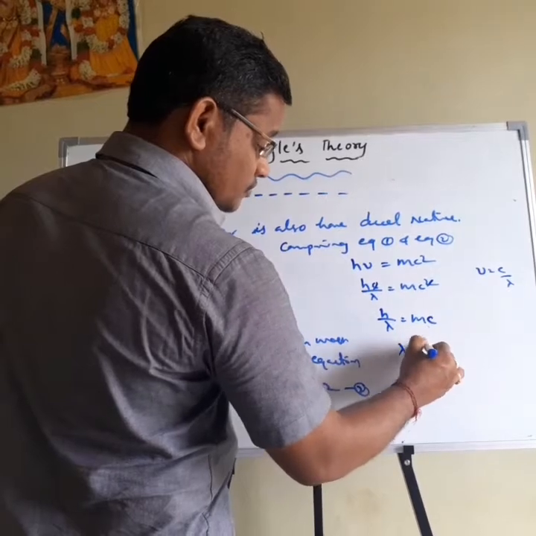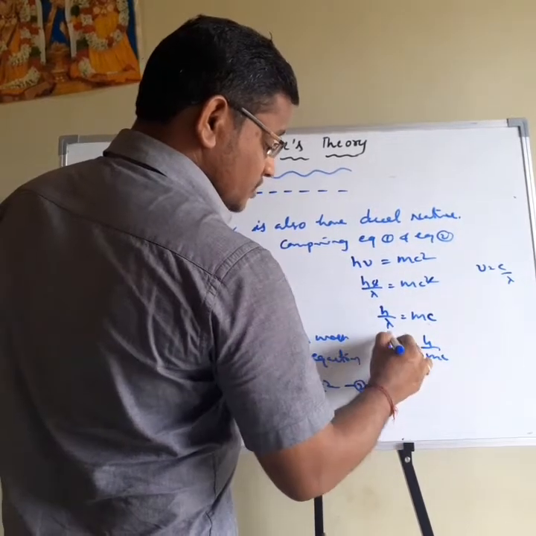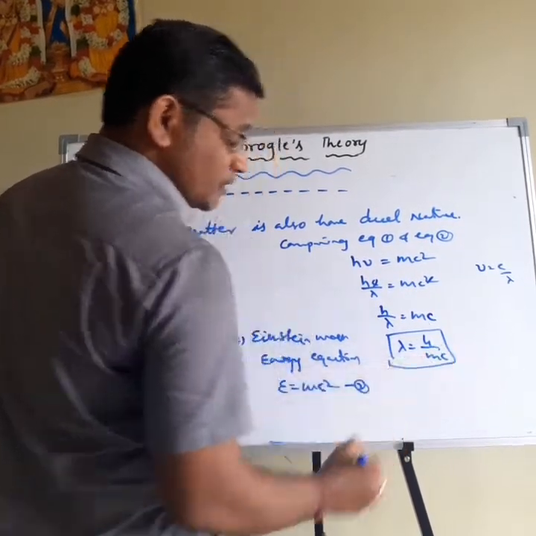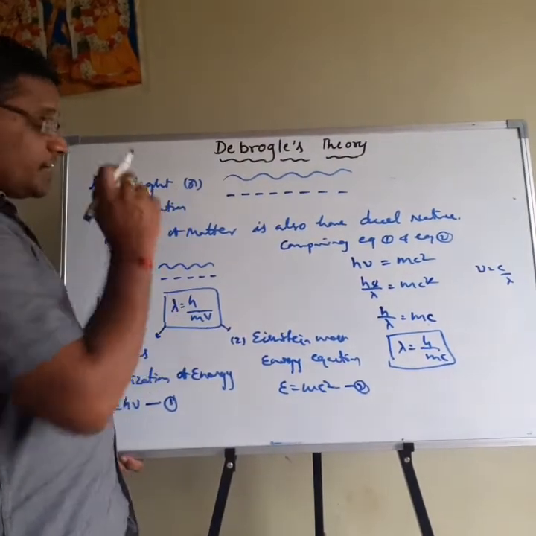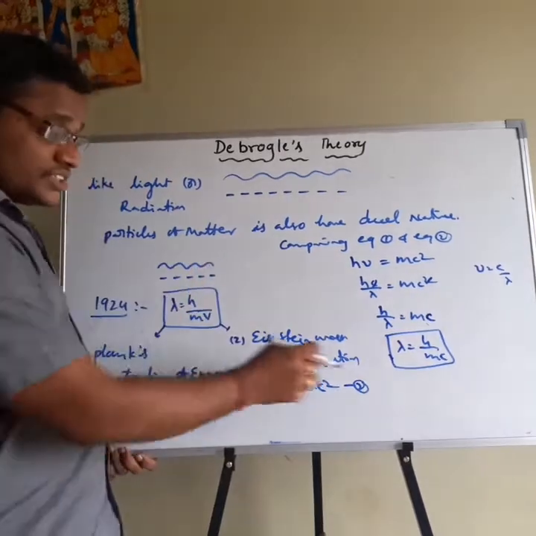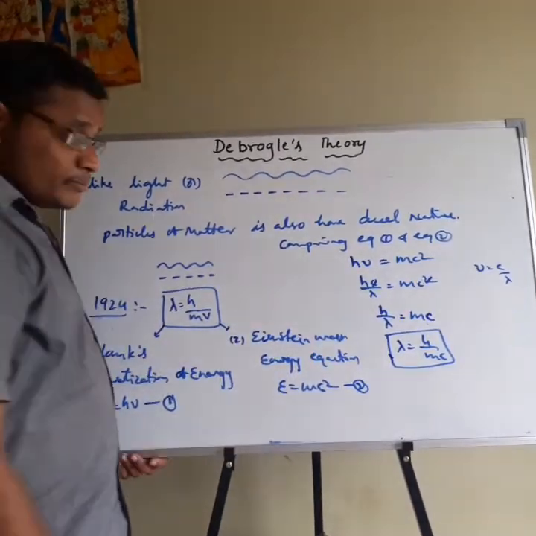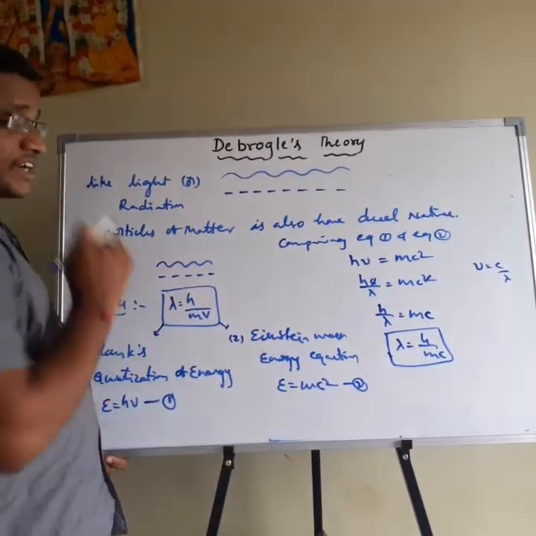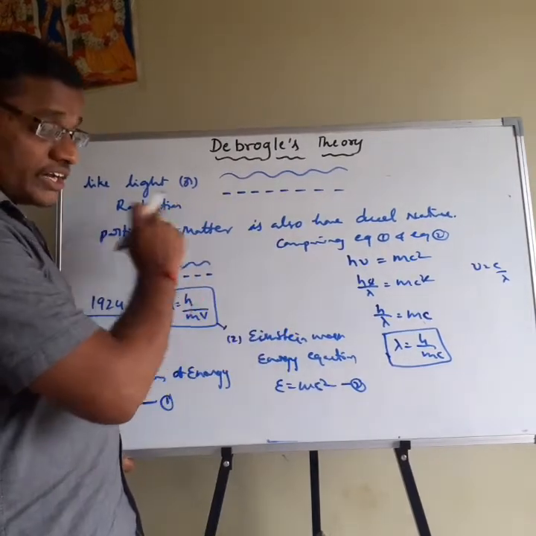Then lambda is equal to h by mc. This equation is applicable for the light or radiation. This is also the de Broglie equation, but it is applicable for the light or radiation. Why is it applicable to light or radiation?